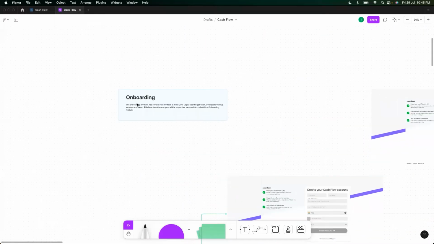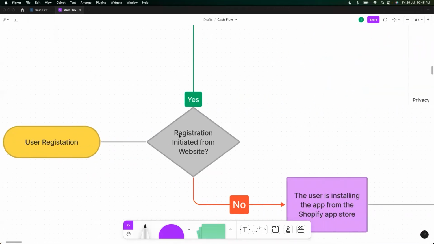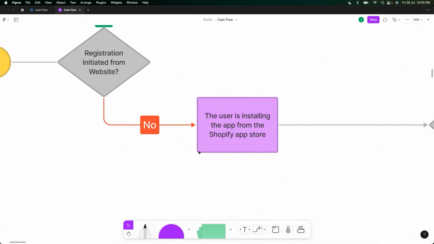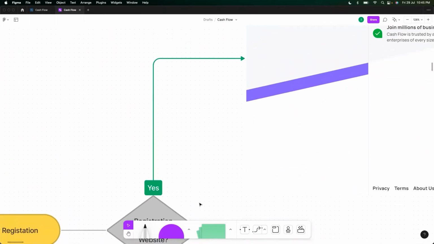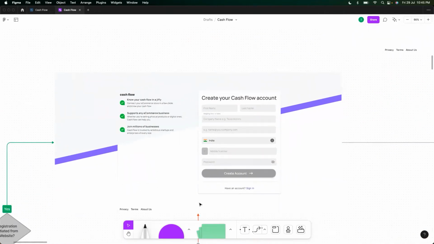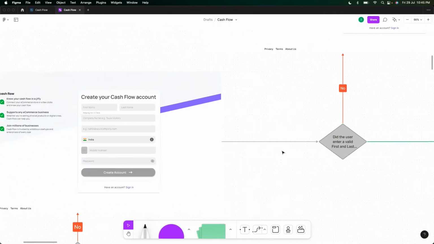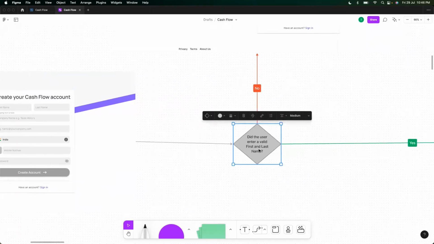Now, this is our onboarding modules, and within this, there are some modules. This is the user registration module. Registration initiated from website, yes or no, all right? There would be 2 cases, yes or no. Let's look at the yes case. Yes, the user came over here, all right? Now, what did he do over here? Exactly what we wrote in our Google spreadsheet, all right?